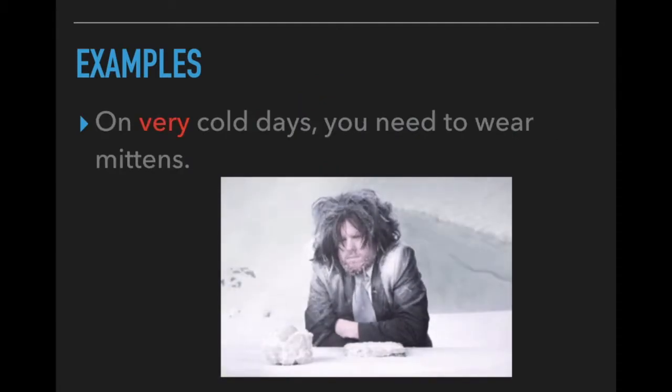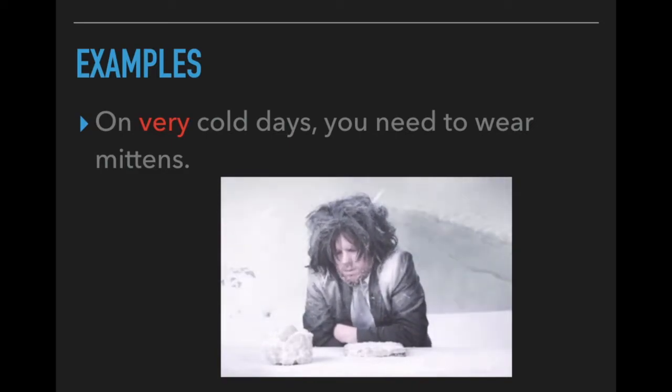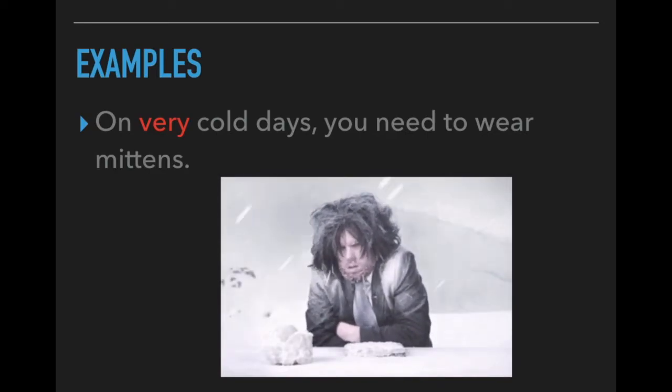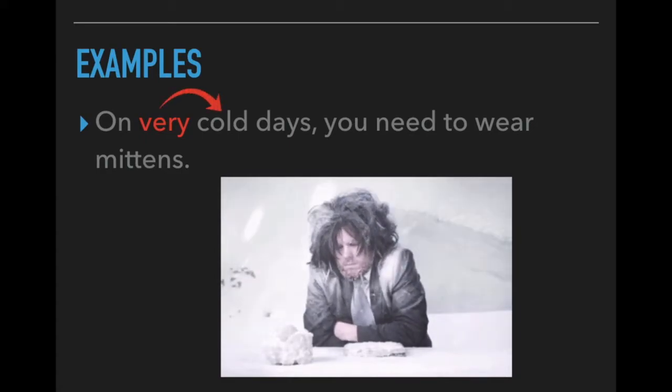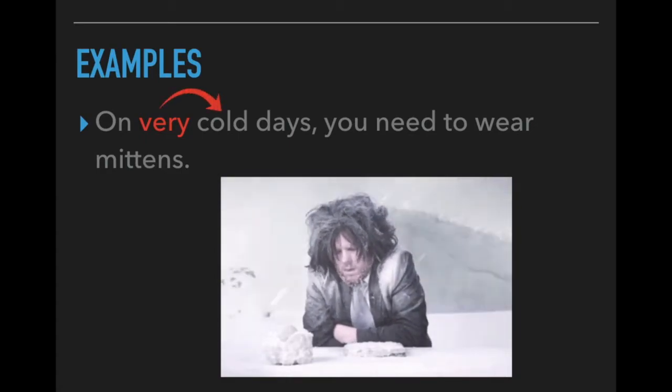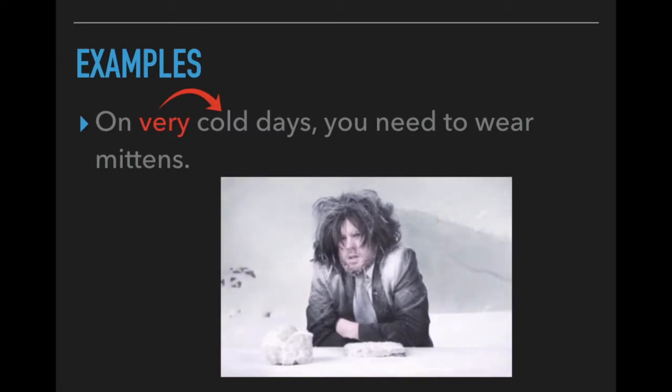Another example. On very cold days, you need to wear mittens. Okay, so here it's describing an adjective. Very is describing cold. Okay, now whereas cold is an adjective describing what kind of day it is, very is describing the adjective cold, which means it is an adverb.